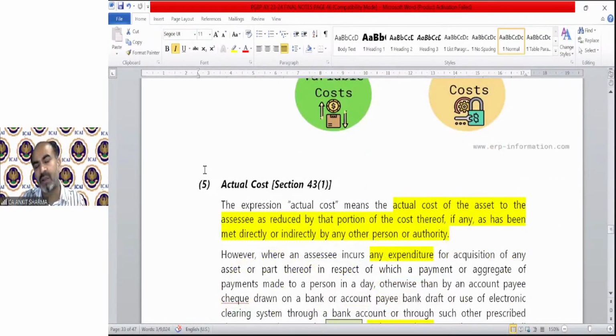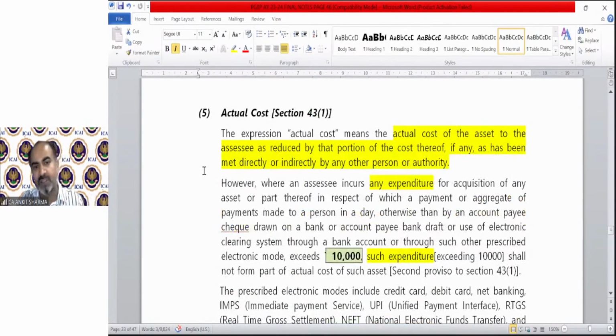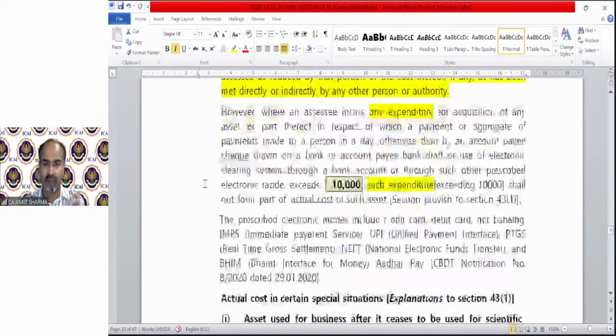I have also made some summary to understand what the actual cost is in different situations. The actual cost means the actual cost of the asset to the assessee, reduced by that portion of the cost thereof, if any, as is met directly or indirectly by any other person or authority.